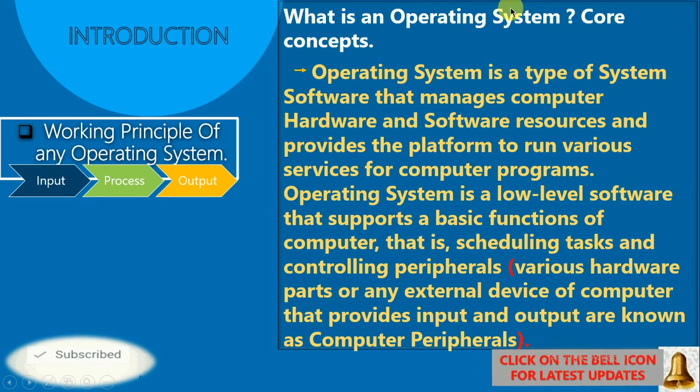Now the basic principle of how any operating system works. Working principle of any operating system. There are three main processes in which any operating system works. Clear? So first is input.